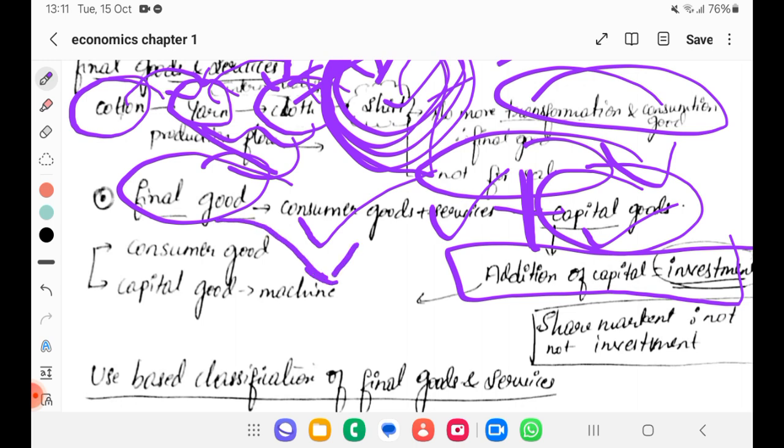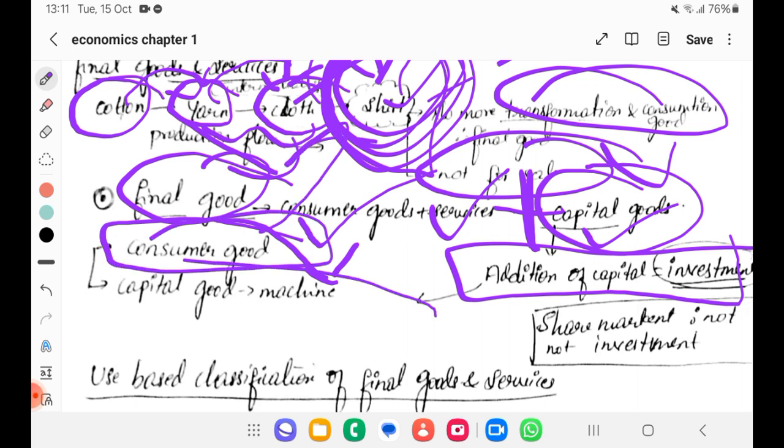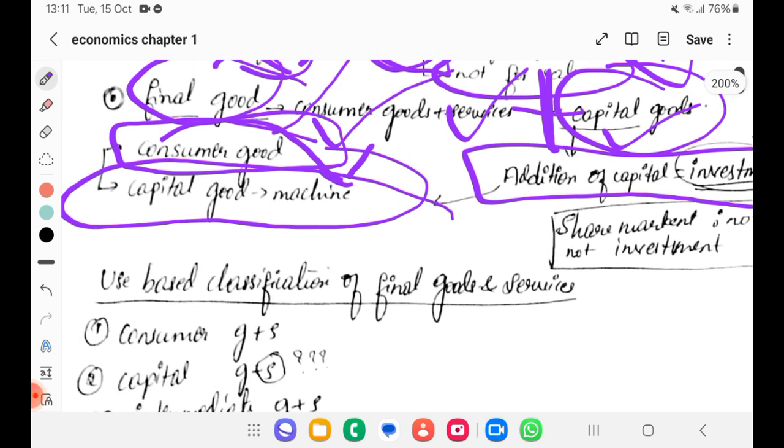One is consumer goods. We already saw what is that. Example, shirt. Capital goods like machines and investments. So in economics, if you talk about investment, we are talking about addition of capital goods, etc. It's not about share market investment. We are talking about capital.